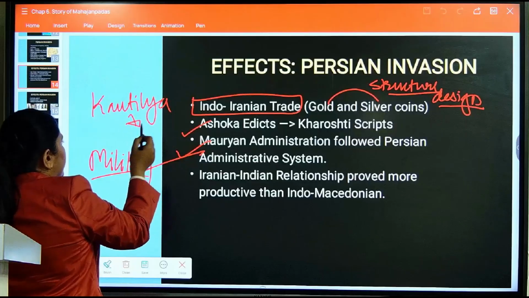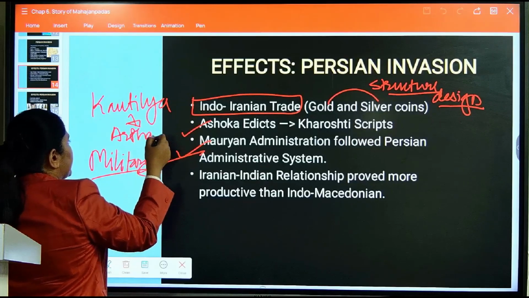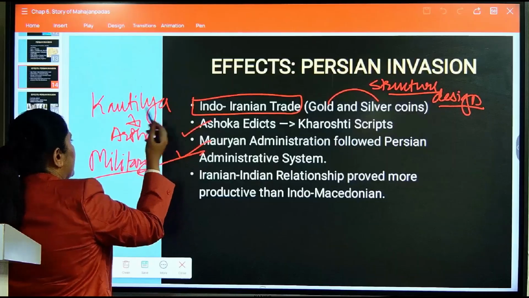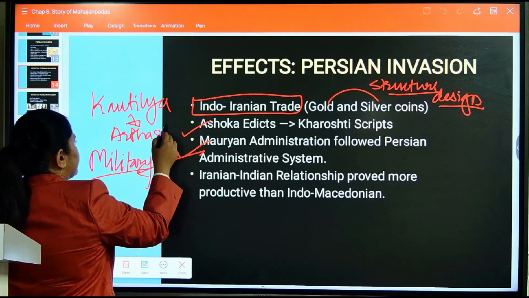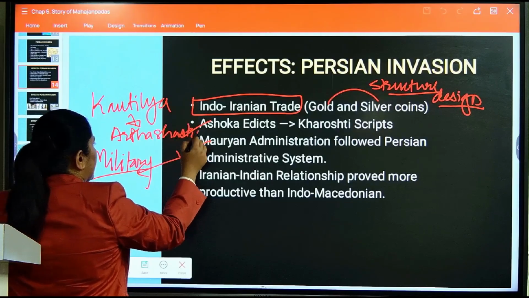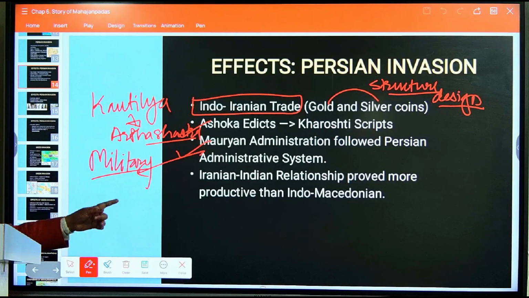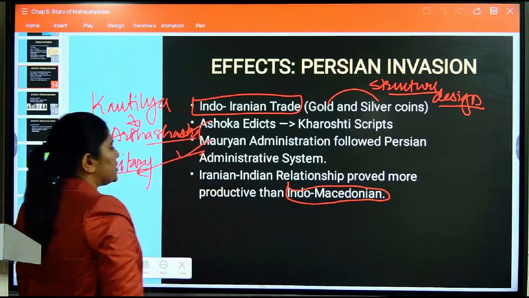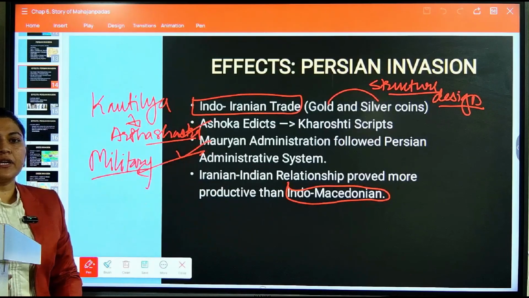Kautilya's Arthashastra has the evidence of the standing military, whose ideas or principles were adopted from the Persian administration. After that we also had some ties with the Indo-Macedonians, but they were secondary in nature. The first evidences we find are with respect to the Iranian trade only.